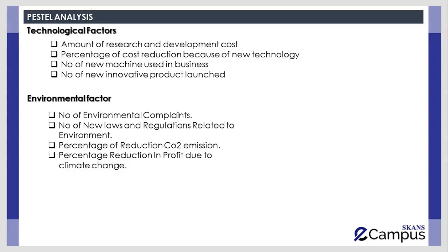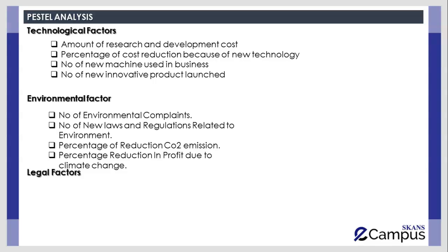Yes, for example, 7 or 8 years back, we used to have a very strong winter season in Pakistan. But due to environmental changes, that winter season has squeezed a lot. Initially we used to have 2 full-fledged months of winter season, but now we only have winter for 10 to 15 days. So the businesses producing sweaters, jackets, and uppers have had their profitability affected because of these environmental changes.